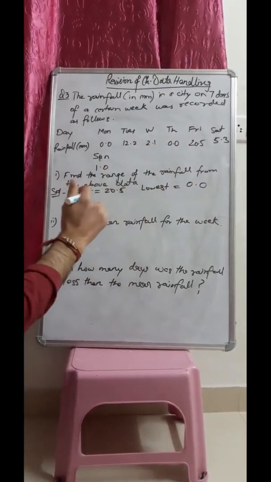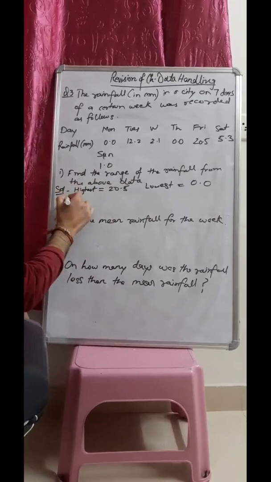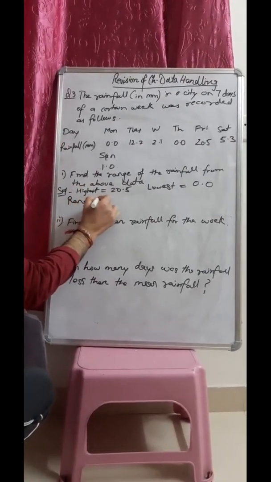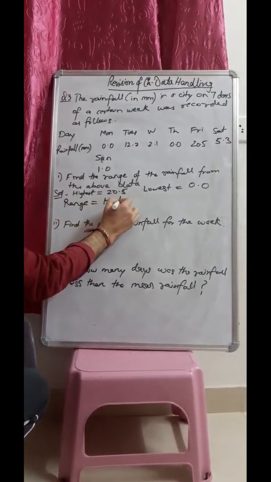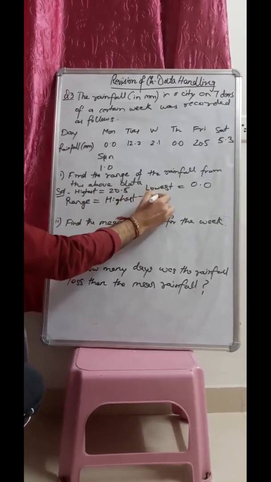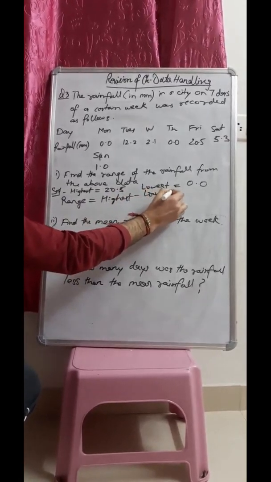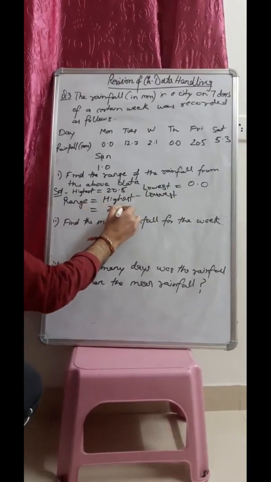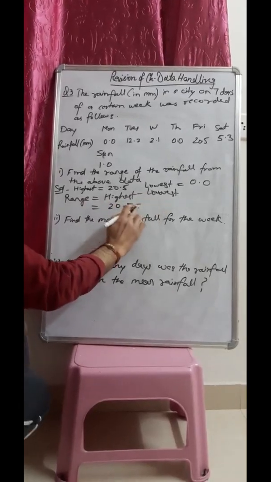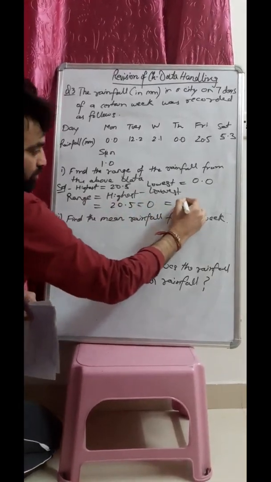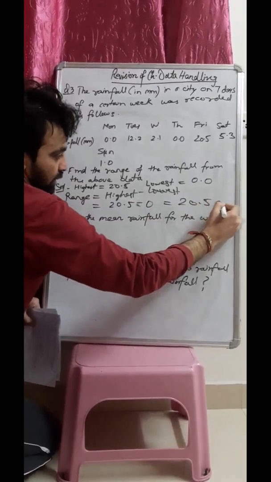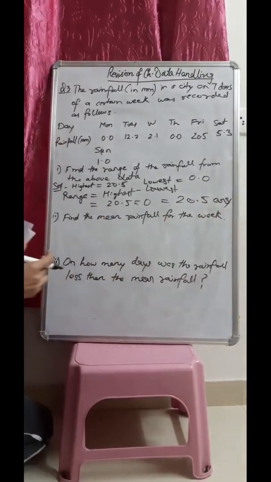So the range formula is highest minus lowest. So highest minus lowest is 20.5 minus 0 gives you 20.5, and this 20.5 is your answer.